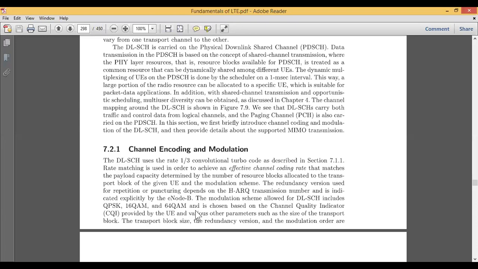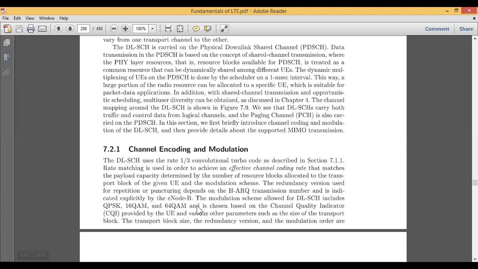Other than channel quality, there are other parameters like the size of the transport block, based on which it can be 16-QAM, 64-QAM or QPSK.